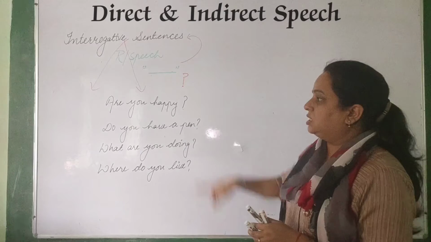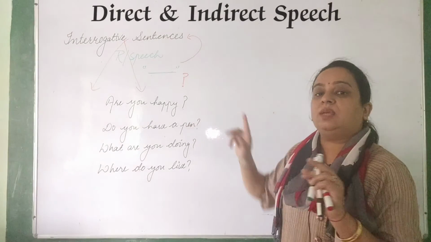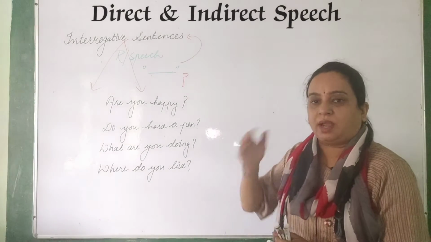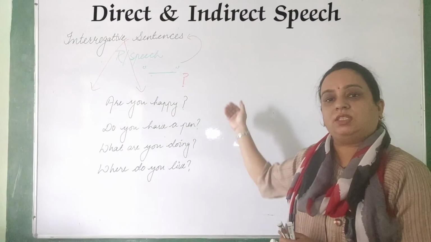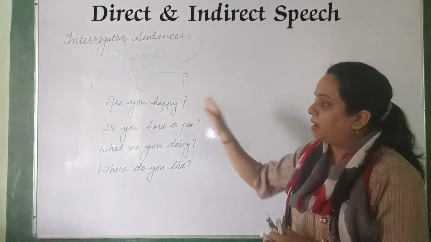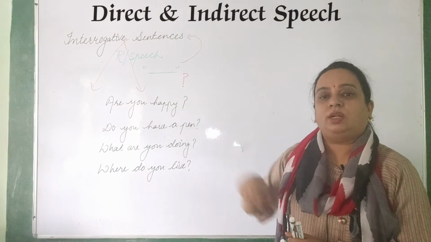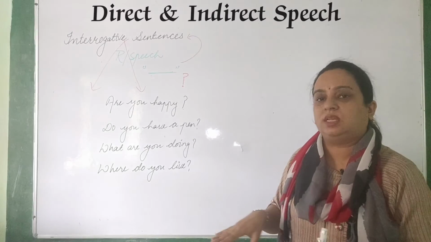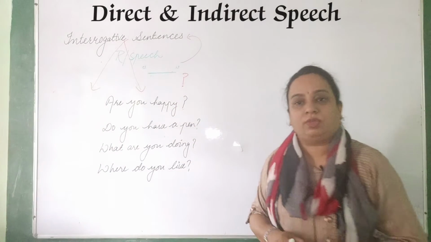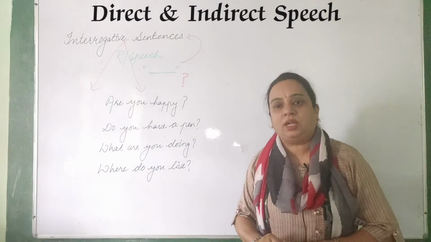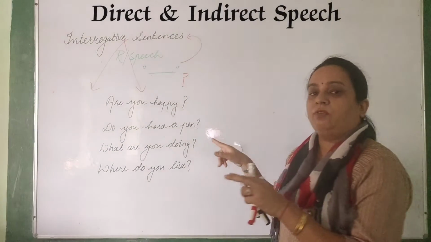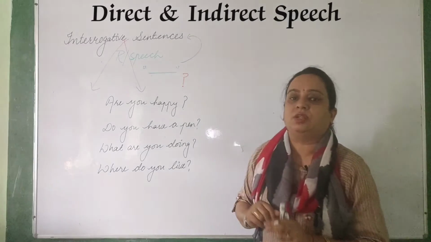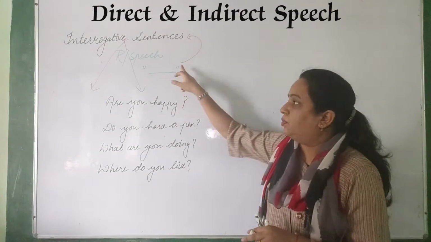So what we have to notice is, if that is written within the reported speech, and what is reported speech? That remains inside the quotation marks, right? And it is not necessary that it will always be given in the second part. It may happen that reported speech is at the first number, and then the reporting verb comes. It is not necessary that you will always get the reporting verb first while changing direct speech into indirect speech. Whatever part of the question remains inside the quotation marks is known as reported speech.